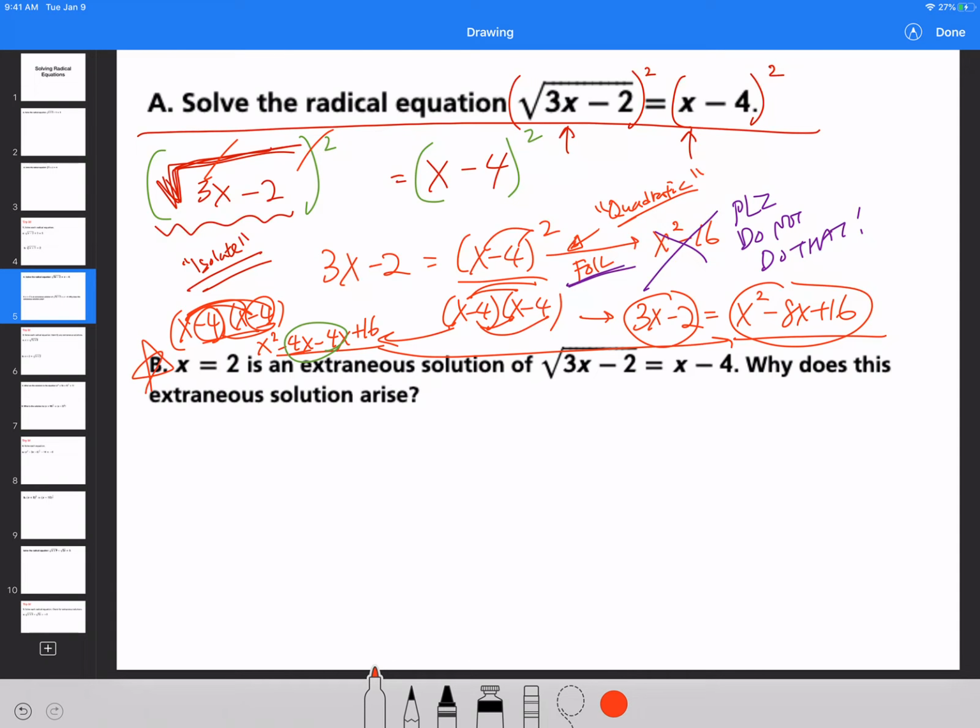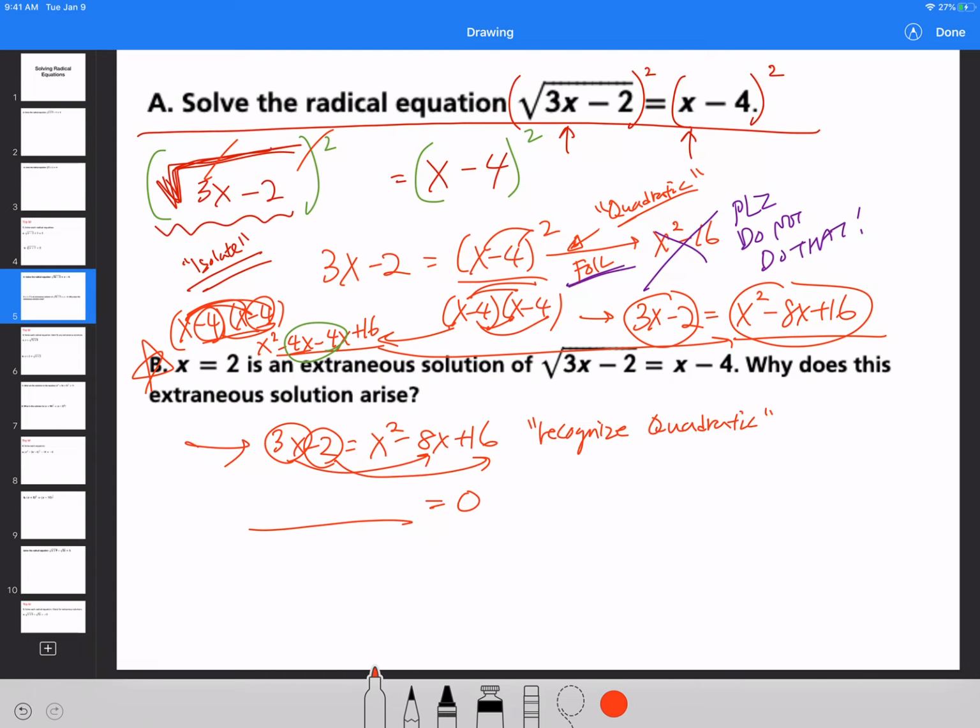Now, since part B builds upon part A, I'm going to write down the work here. Your next step is to take a look at this expression: 3x minus 2 is equal to x squared minus 8x plus 16. You've got to recognize that it's a quadratic. If it's a quadratic, you need to have the other side be 0. Well, how do I do that? You've got to move the 3x onto this side, and the minus 2 on the other side, because I like to keep my x squared positive.